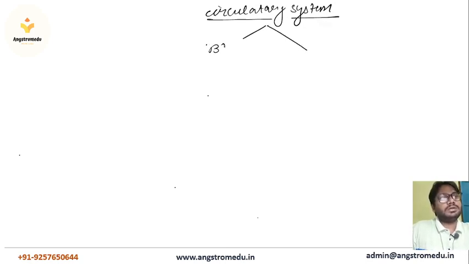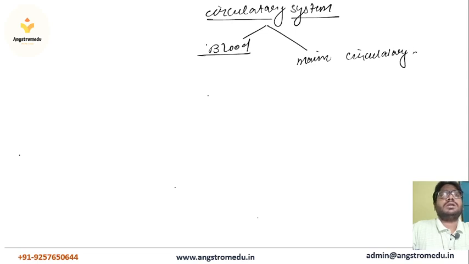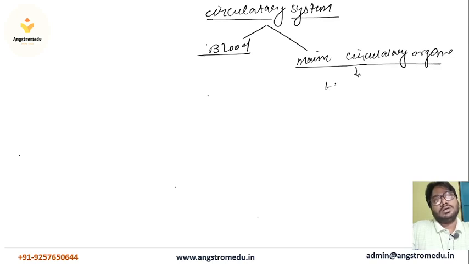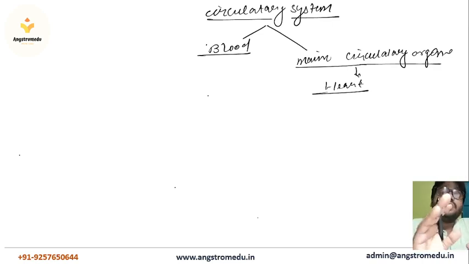First one is the blood, and second one is the main circulatory organ. And what is the main circulatory organ? That is the heart. The heart is the main circulatory organ, because of it all the blood is pumped through our whole body. We will discuss its function, how it pumps, how it performs its function, and how it maintains blood pressure. Everything we are going to discuss in this topic.